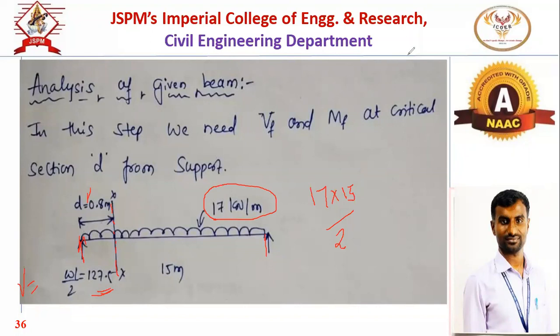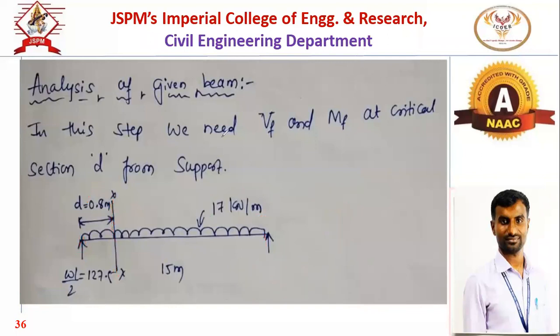Okay. Now we will find out what is the shear force at this critical section. Now what is the next task? This is the critical section that we know. Now at critical section, we will find out the maximum shear force at critical section, as well as the maximum bending moment at critical section.